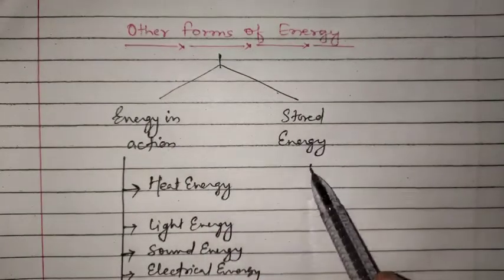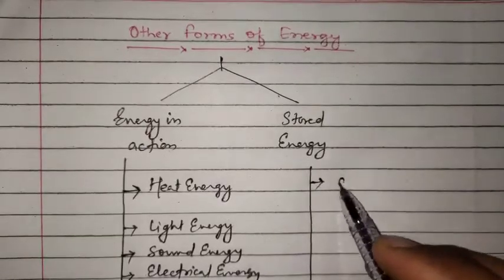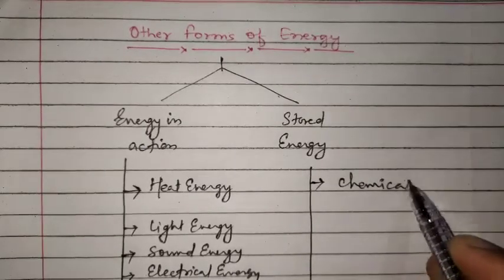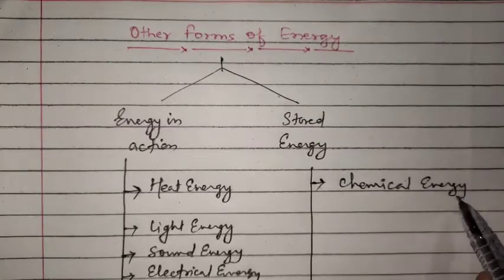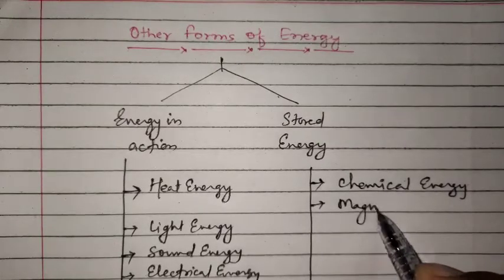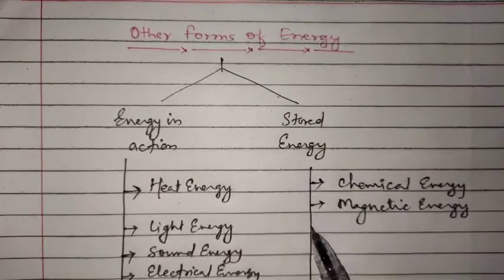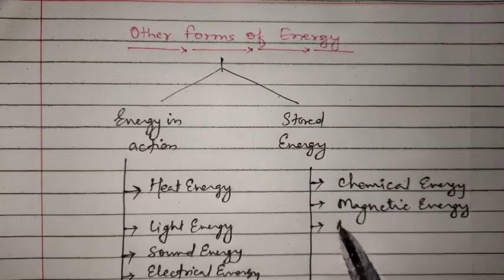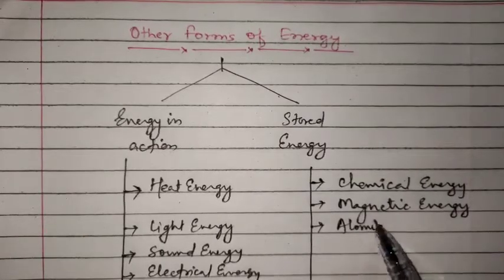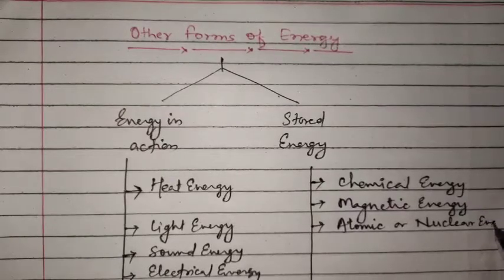And when we talk about stored form of energy, the first type of energy is chemical energy. The second type of energy is magnetic energy. Third type of energy is atomic, or we can say nuclear energy.